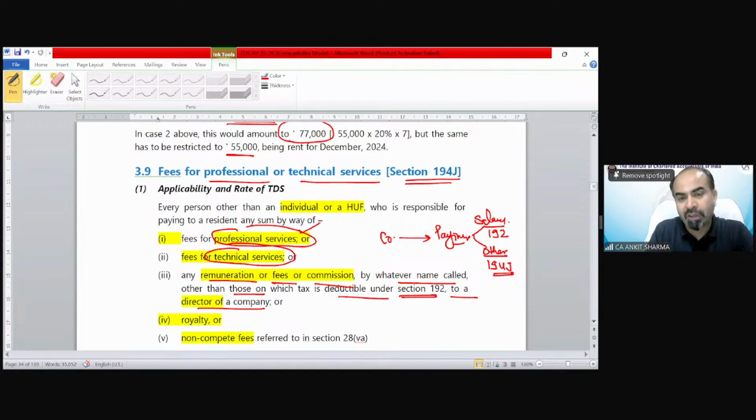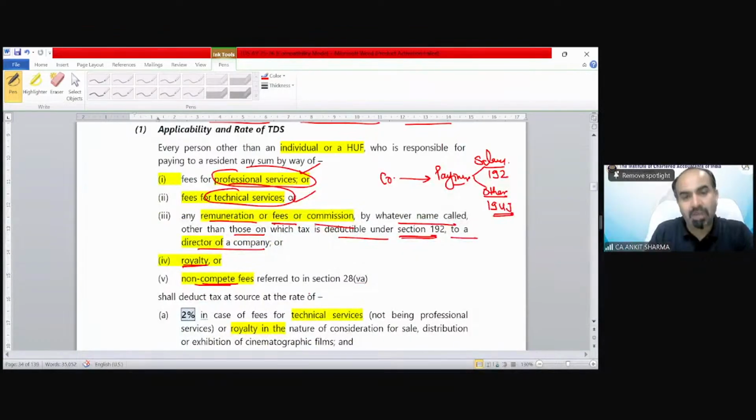So you can see professional services, technical services, other than salary payment by a company to its director, royalty payment, non-compete fees. If any of these payments has been done, the TDS provision under section 194J is going to be applicable. Okay. The rate is notified 2% in case of fees for technical services, not being professional. If you are a payer and you are paying technical services fees, the TDS rate is 2% for technical services.